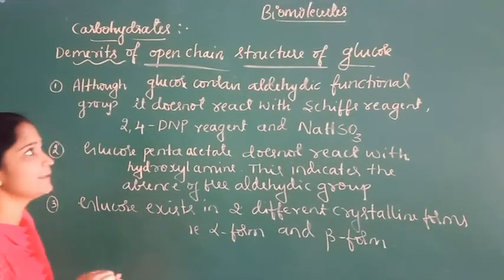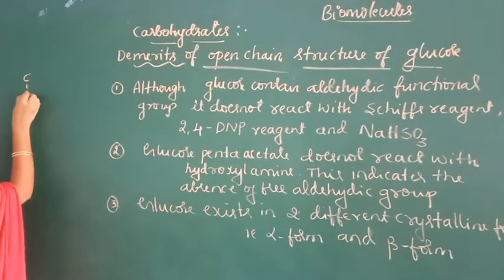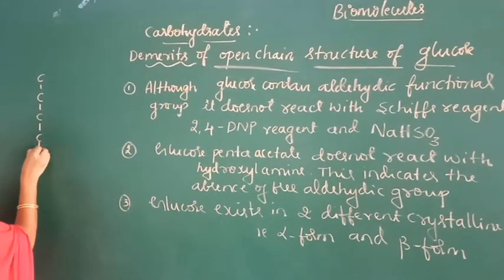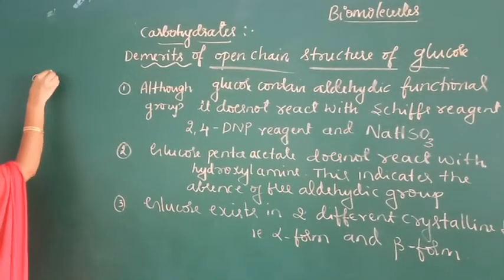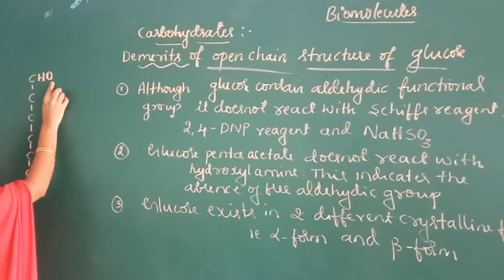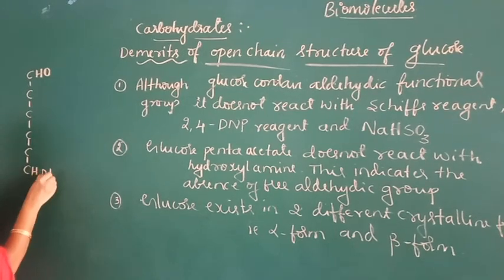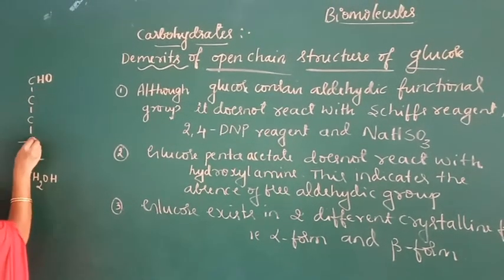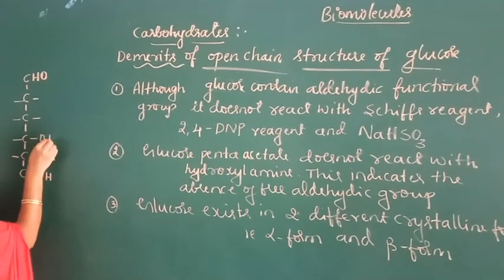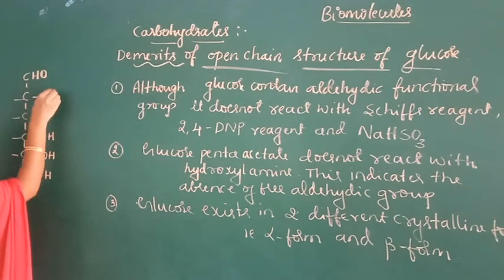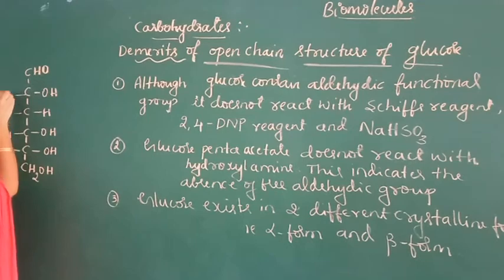First I am writing the open chain structure of glucose. We know that it contains 6 carbon atoms which are linked in a straight chain. It contains the aldehyde functional group, which is the most oxidized group, so it is at the top, and the CH2OH group at the bottom. And there are 4 CH-OH groups: here OH, OH, H, OH, and here H, H, OH, H.